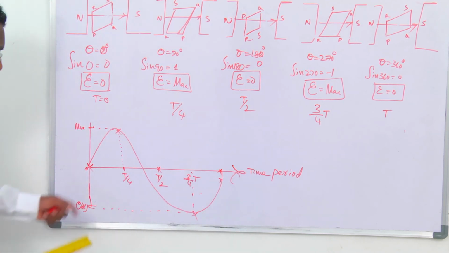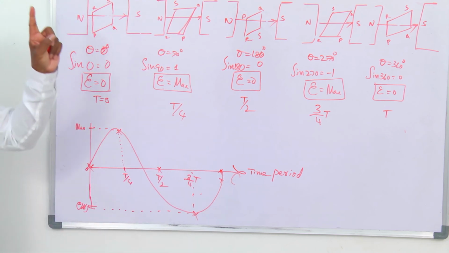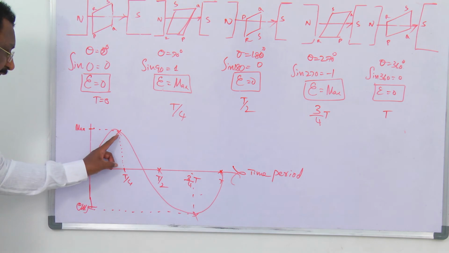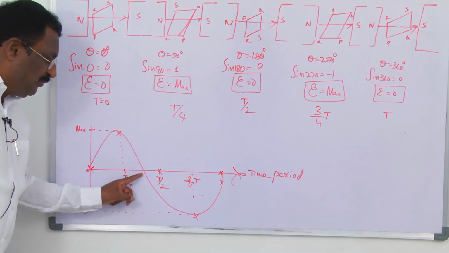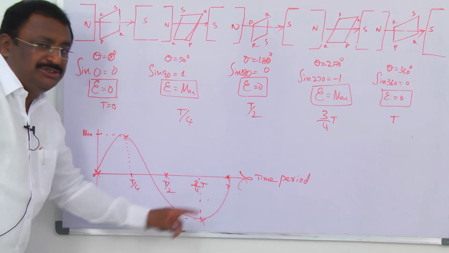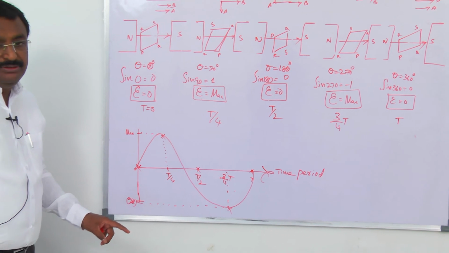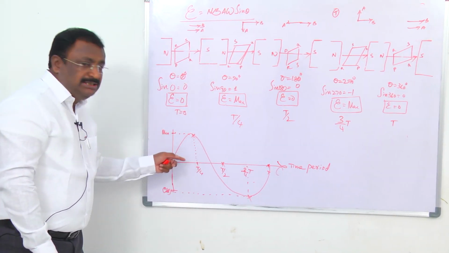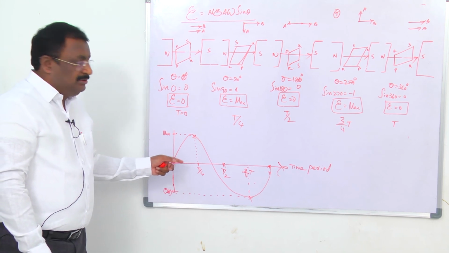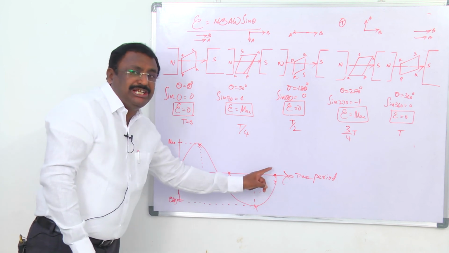Now you connect these points. So this graph is a sinusoidal waveform. What do you understand? In each rotation, the current is maximum, again 0, again maximum, again 0. If you see this graph, there are two important points. Here the current itself alternately changes its direction.